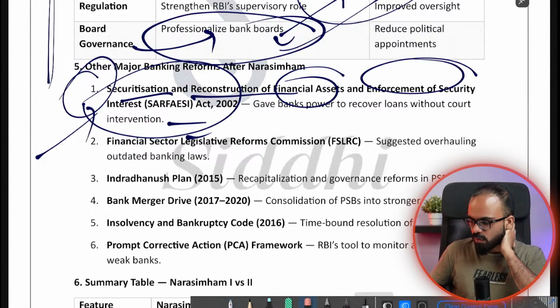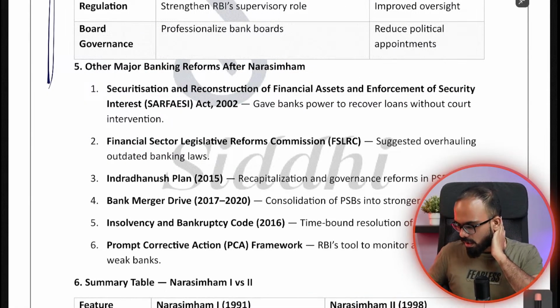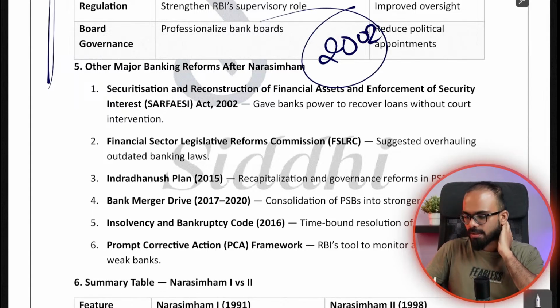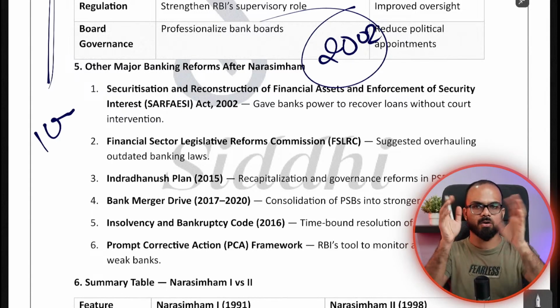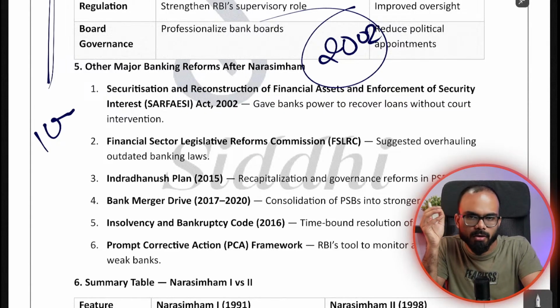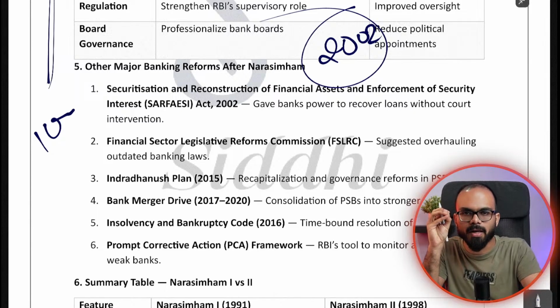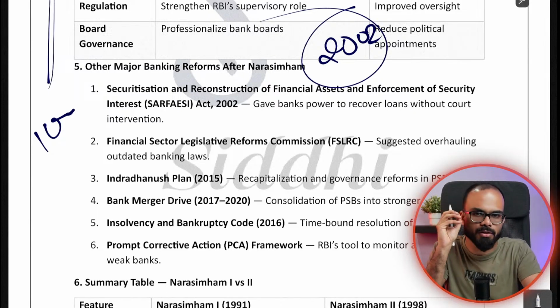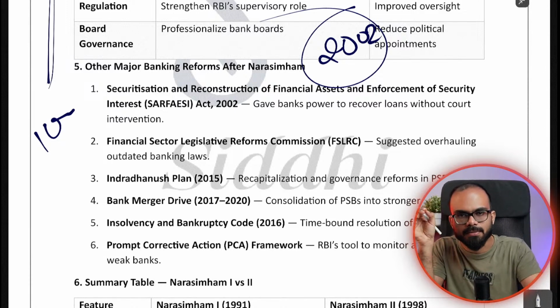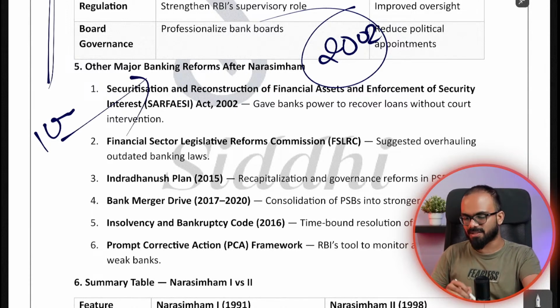Earlier, that is before 2002, banks did not have the power to recover loans without a court order. Let's say you took a loan of 100 crore rupees and you did not pay, then the bank had to go to a court. The court has to give an order. After the court order, the bank will now come and recover the assets. This used to be the original way. But after the 2002 SARFAESI Act, banks can now recover this money without a court order. That is the SARFAESI Act.